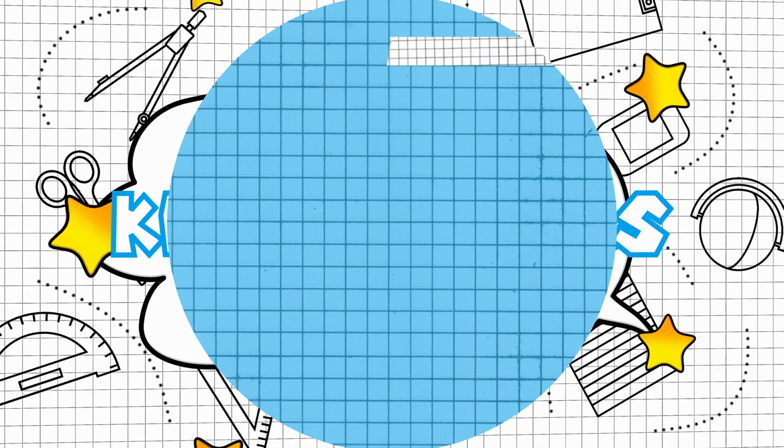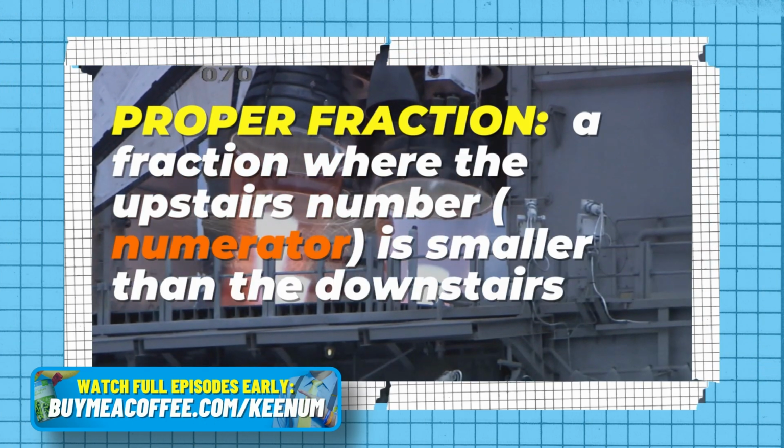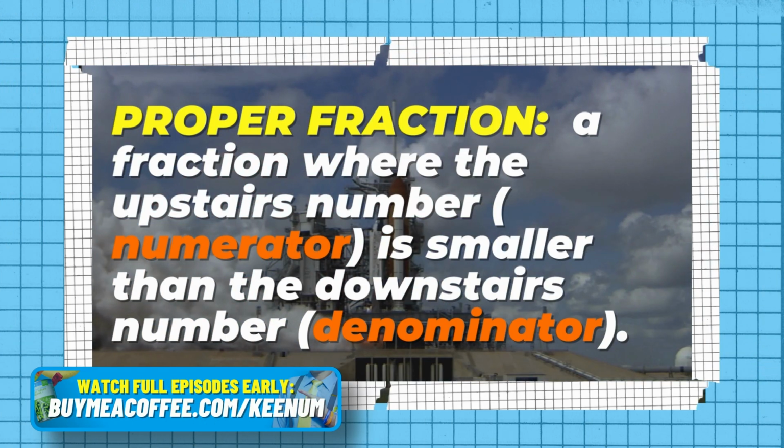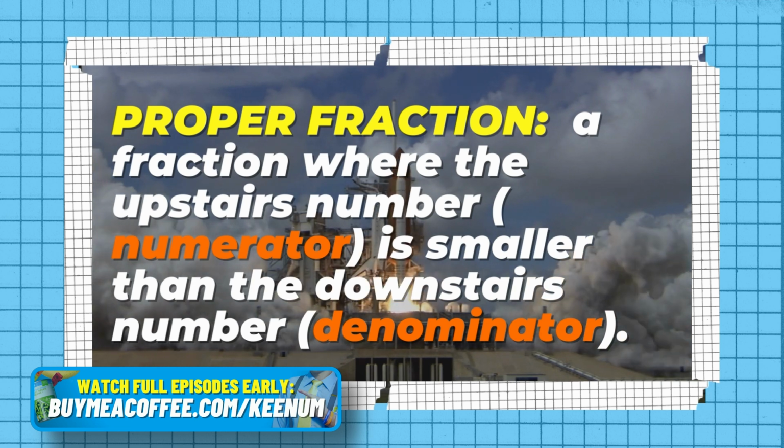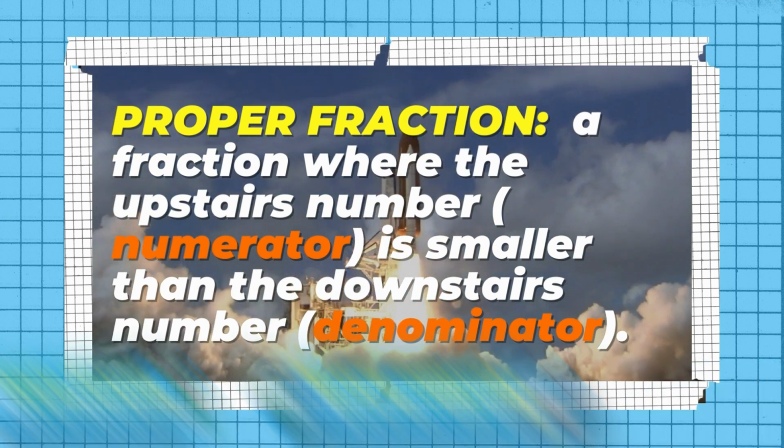Keenumbers. Welcome to the bonus section. Look at this. We have 10/6. That's an improper fraction. The 10 is bigger than the 6. Let's see what this looks like in terms of blocks.